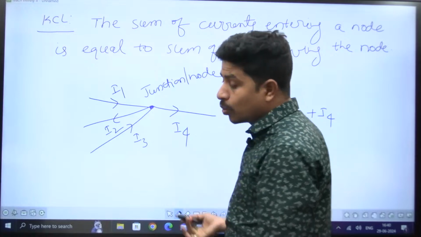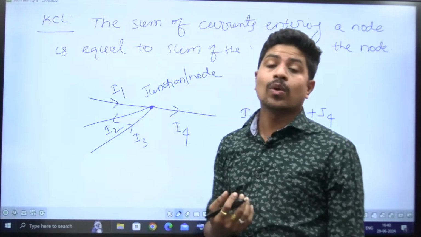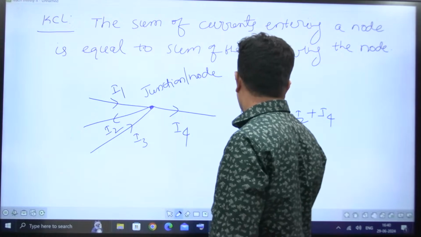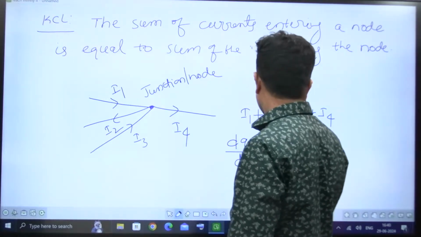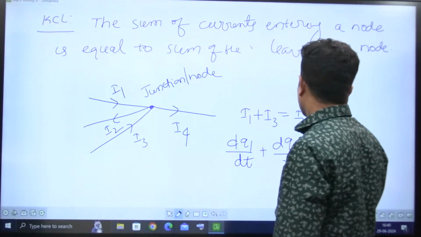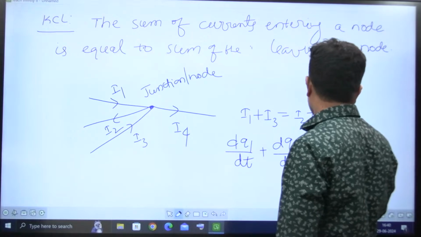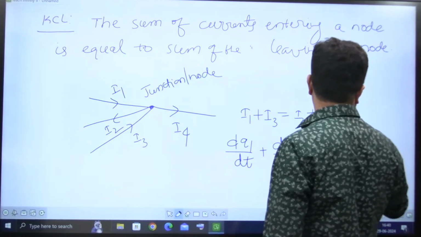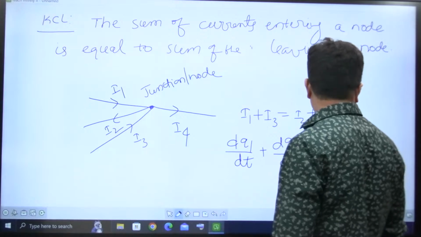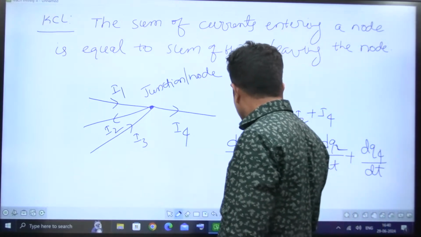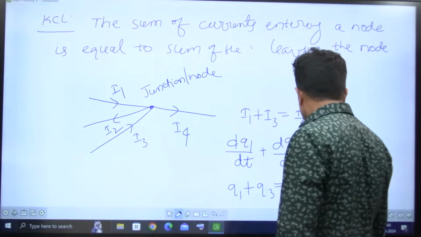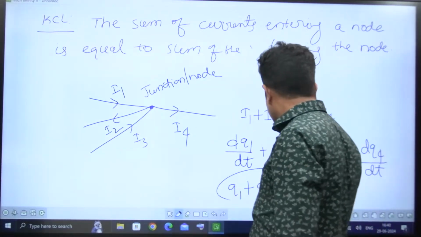According to the definition of current, what is current? The rate at which charge is flowing. Therefore, dq1/dt plus dq3/dt is equal to dq2/dt plus dq4/dt. So from this one you get q1 plus q3 is equal to q2 plus q4. This is nothing but the law of conservation of charge.